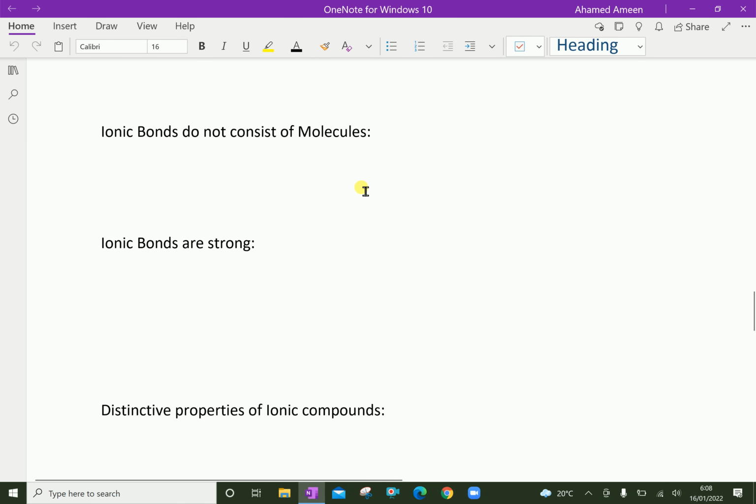Ionic bonds do not consist of molecules. When we look at water, if you look closely enough, you would find individual water molecules, each made of 2 hydrogen atoms and 1 oxygen atom. The pot would be filled with many billions of these individual H2O molecules. But recall that the smallest crystal of table salt that you could see contains many billions of sodium and chloride ions held together by ionic bonds.